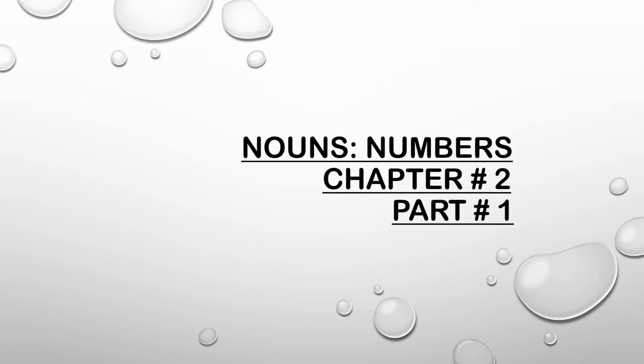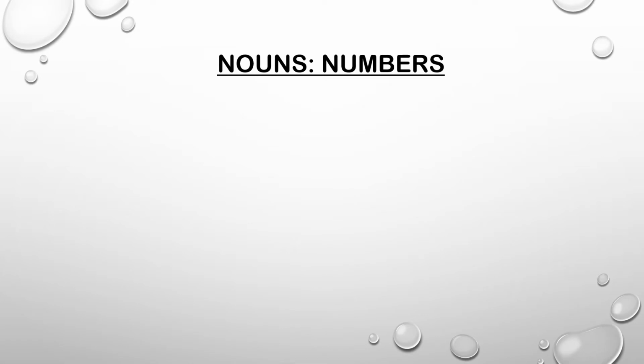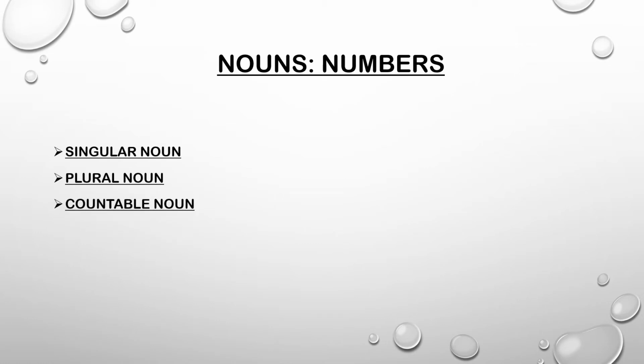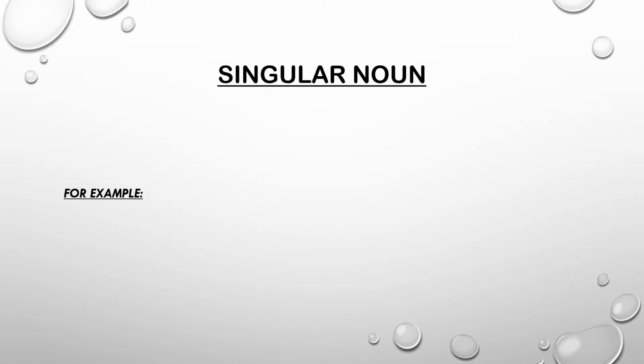Today we will be starting with our new chapter, that is nouns, numbers. This chapter is available on page number 4 in the new edition with the name of countable and uncountable nouns, and page number 5 of the old edition. In this chapter we will see singular noun, plural noun, countable nouns and uncountable noun.